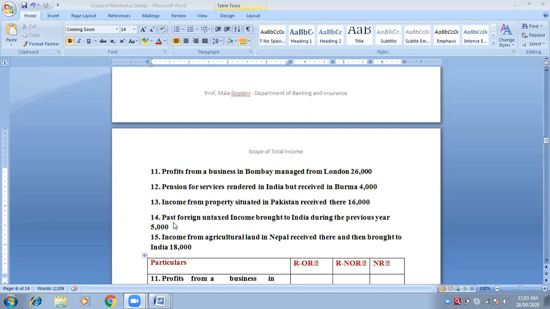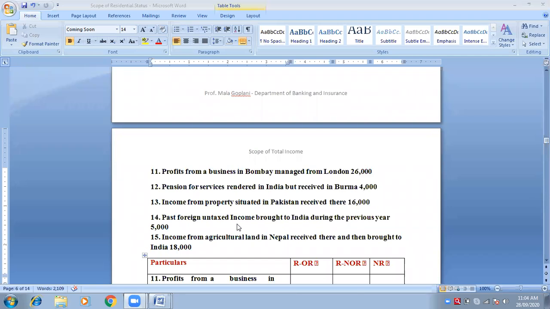Next, fourth point, the seventh condition. Past foreign untaxed income brought to India during the previous year. Is this the same sentence that was given in case number 7? Past untaxed profit brought to India. They are just giving you extra words here, but the meaning is the same. Past foreign untaxed income brought to India during the previous year. So this is the 7th case, nowhere taxable.